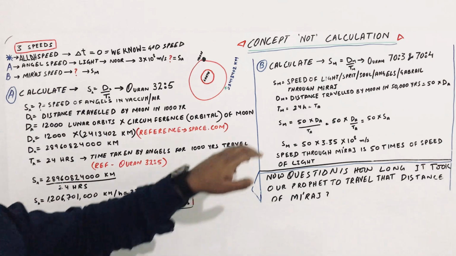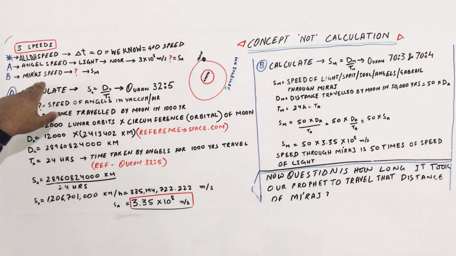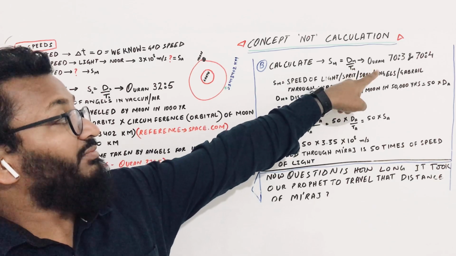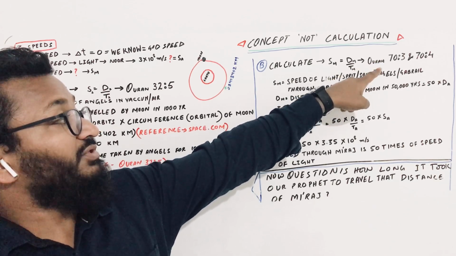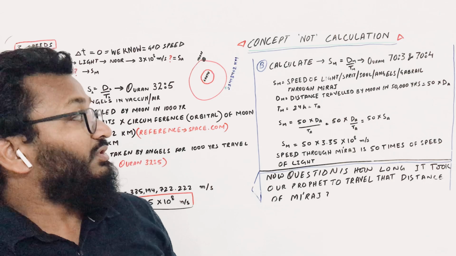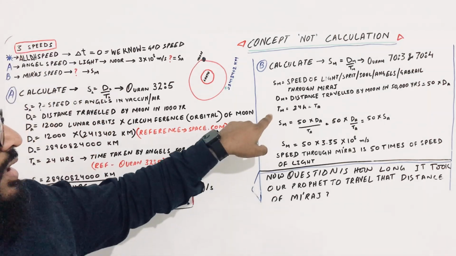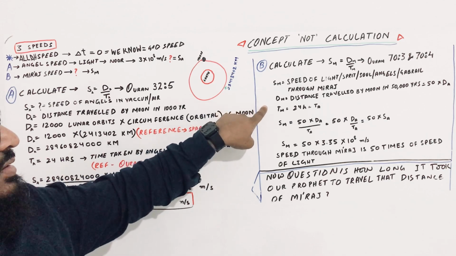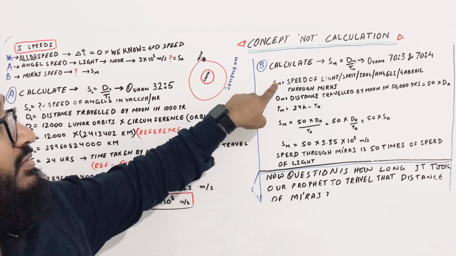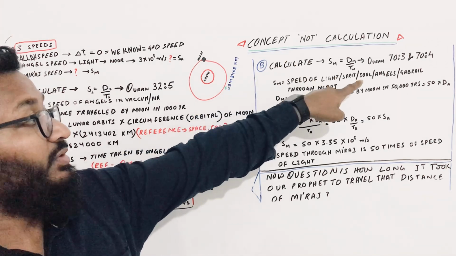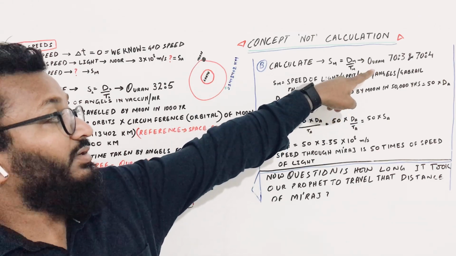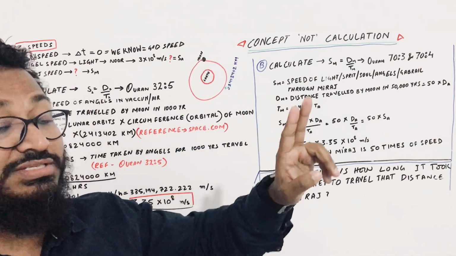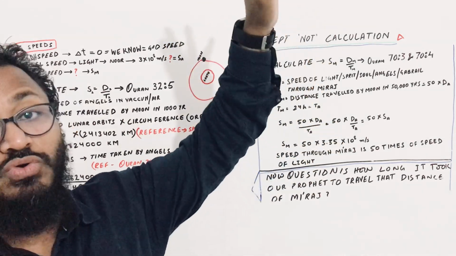Now if we want to calculate the speed of Miraj, in chapter 70, verse number 3 and verse number 4, God is telling us about what was described in Miraj: that Allah has made staircases of ascent, or ways to go up.